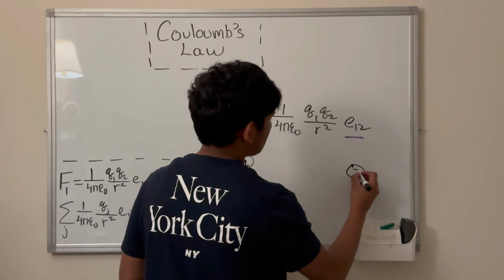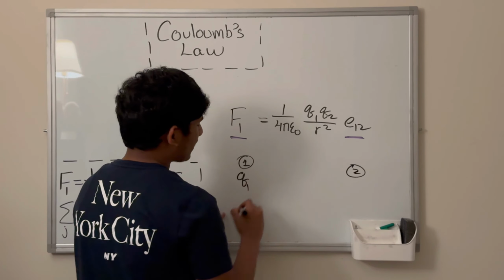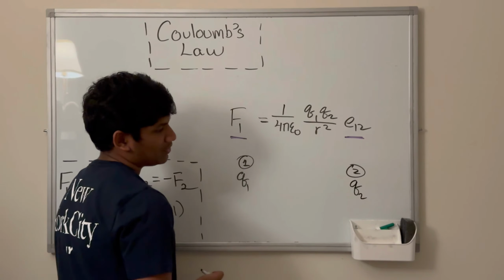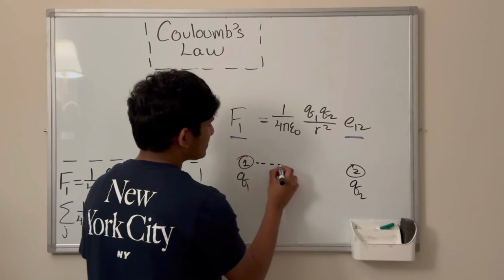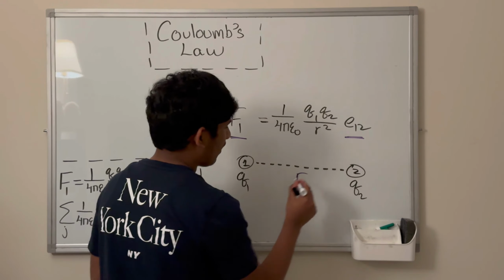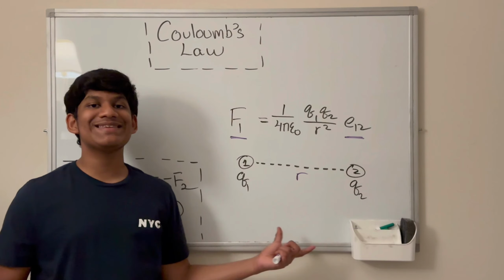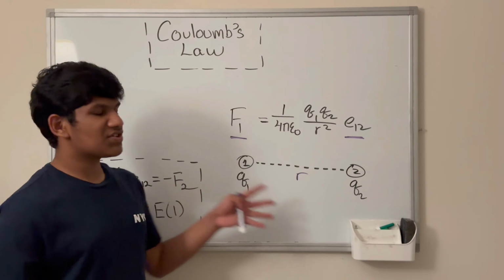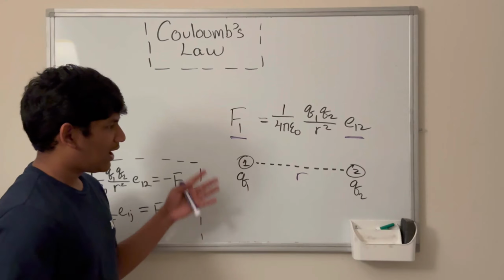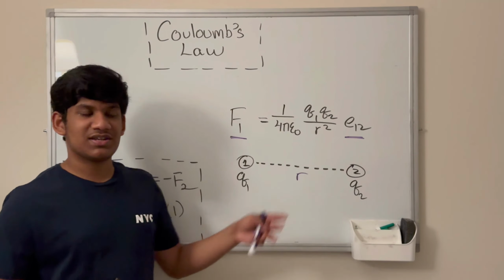Consider these two charged particles, particle 1 and particle 2. Particle 1 has a charge of Q1, and particle 2 has a charge of Q2. We can draw the distance between these particles as R. So we have particle 1, particle 2, Q1 and Q2, and the distance is R. So this is our basic setup. Now that we've talked about this equation, we could just end this video. But we have to talk about the relation together.